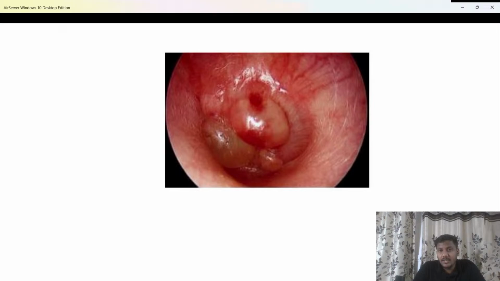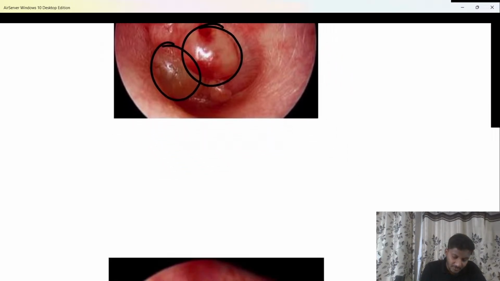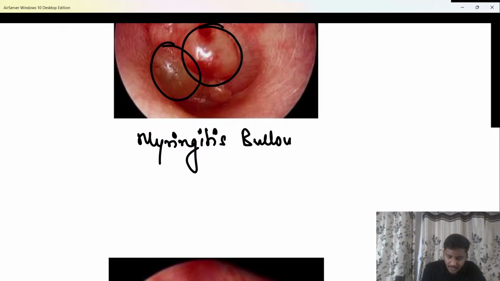So now what is seen? You are able to see a congested, red and inflamed tympanic membrane. And on that you are able to see bubbles, or we can say blisters which are formed. So these bulla or blisters are usually formed on the surface of an inflamed tympanic membrane. So this is actually a condition of infection of tympanic membrane. And this infection of tympanic membrane is called myringitis bullosa or bullous myringitis.